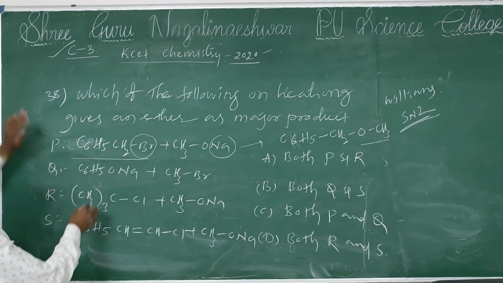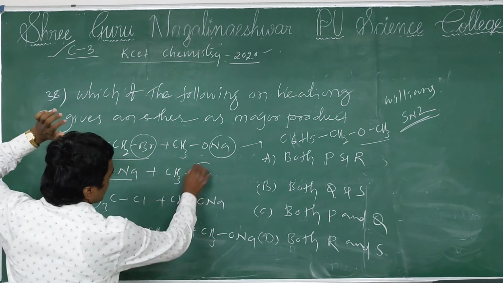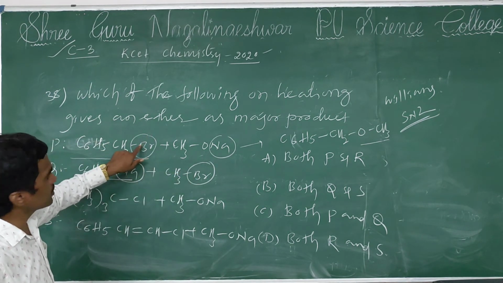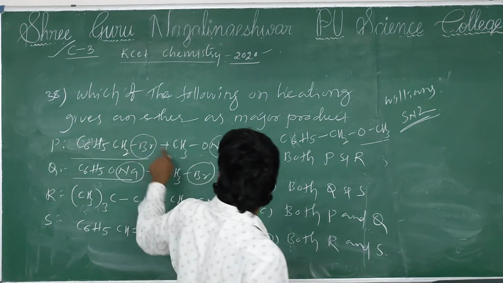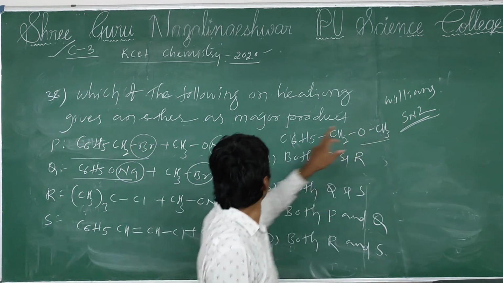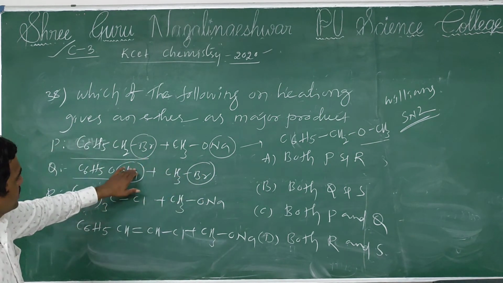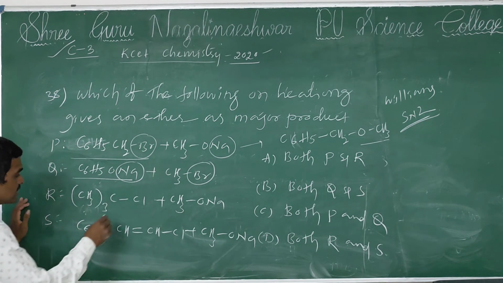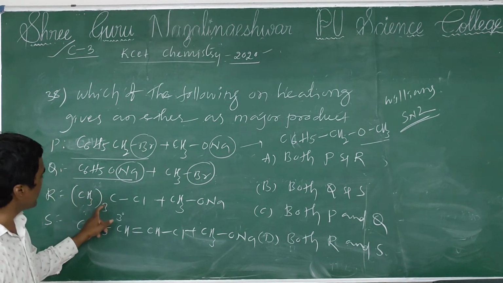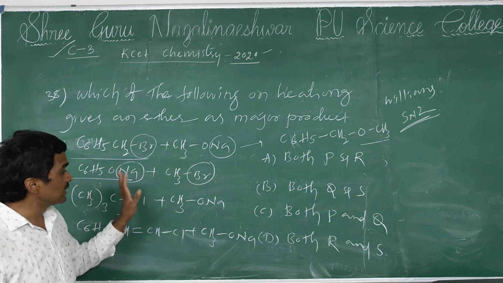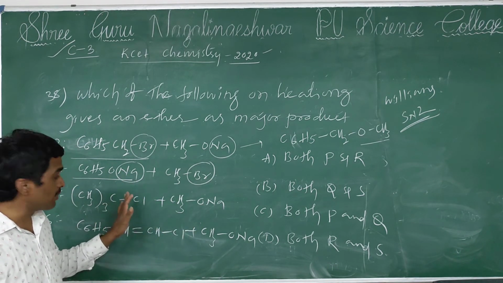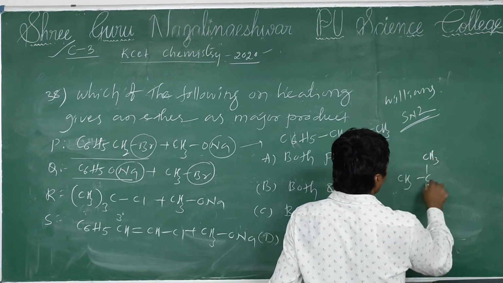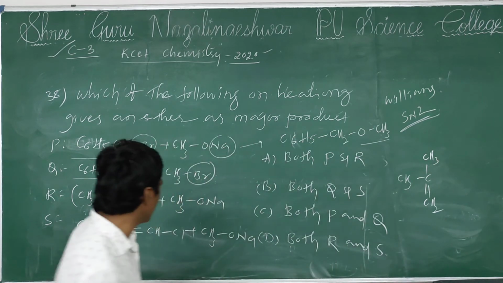Now this is sodium phenoxide, also reacting with methyl bromide. Because here bromide is primary, here also bromide is primary. Primary alkyl halides follow the SN2 mechanism. So these two lead to the Williamson ether synthesis reaction, then formation of ether. Now see, this is tertiary. Tertiary butyl chloride reacting with sodium alkoxide does not form ether, it undergoes an elimination reaction, then formation of 2-methyl propene. So alkene will be formed.